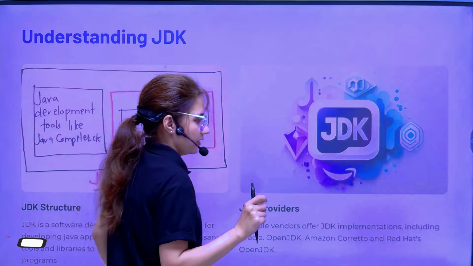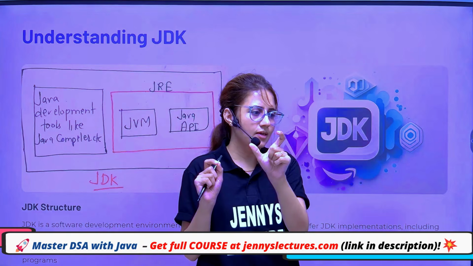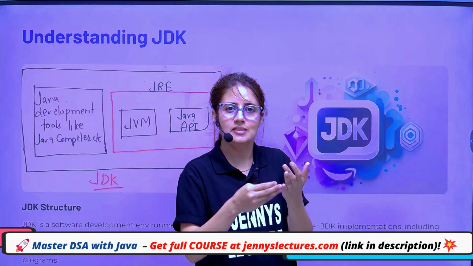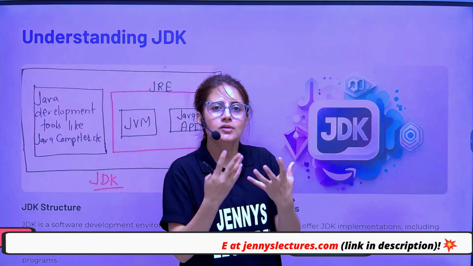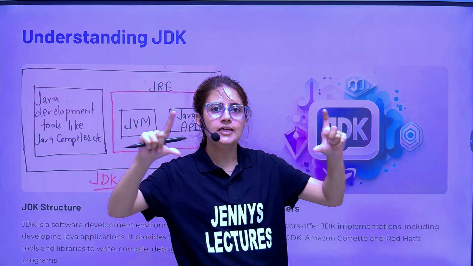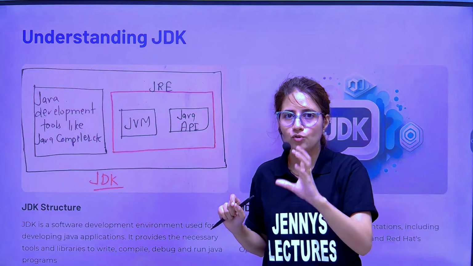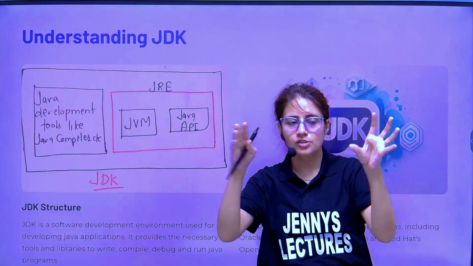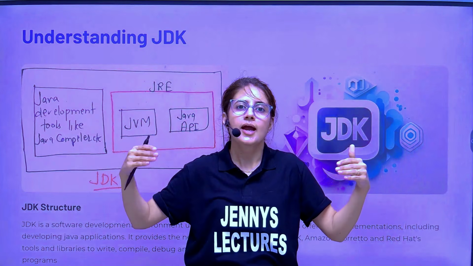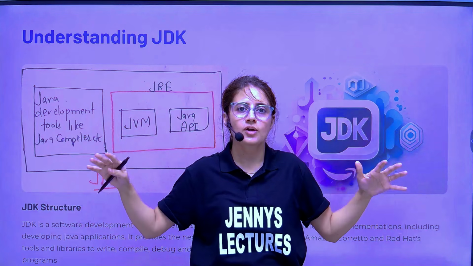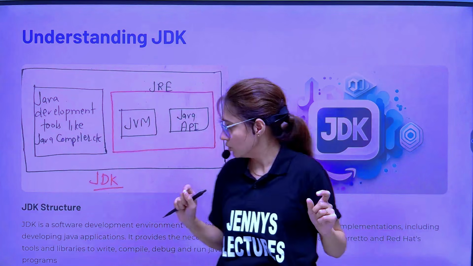Now, what is JDK? Let me tell you. Java Development Kit. Kit means, like, in my kit I have a pen, pencil, sharpener, eraser, a complete kit to do my task. So for developing Java programs, there is a complete kit having some tools, known as the Java Development Kit. Using those specifications, different providers implement them, and that complete implementation is known as JDK.